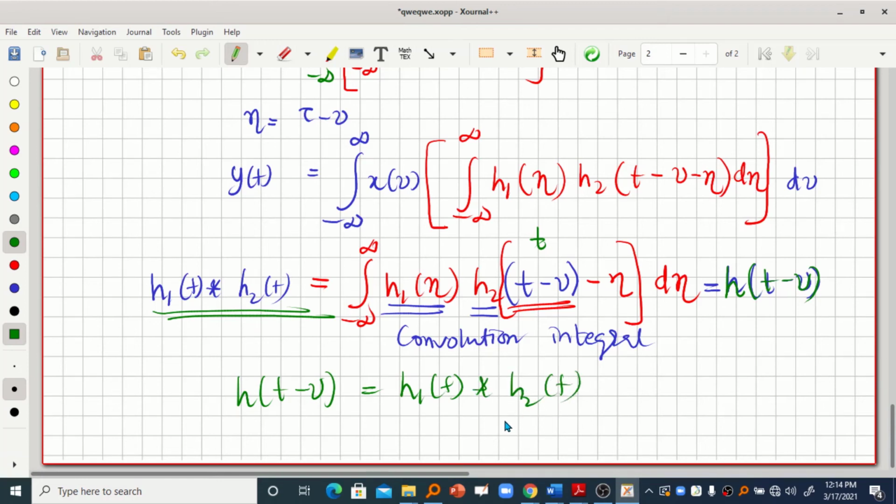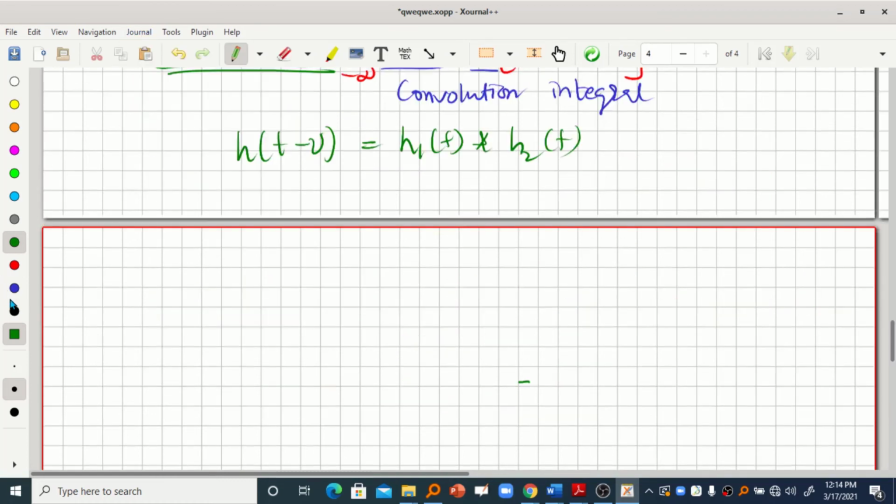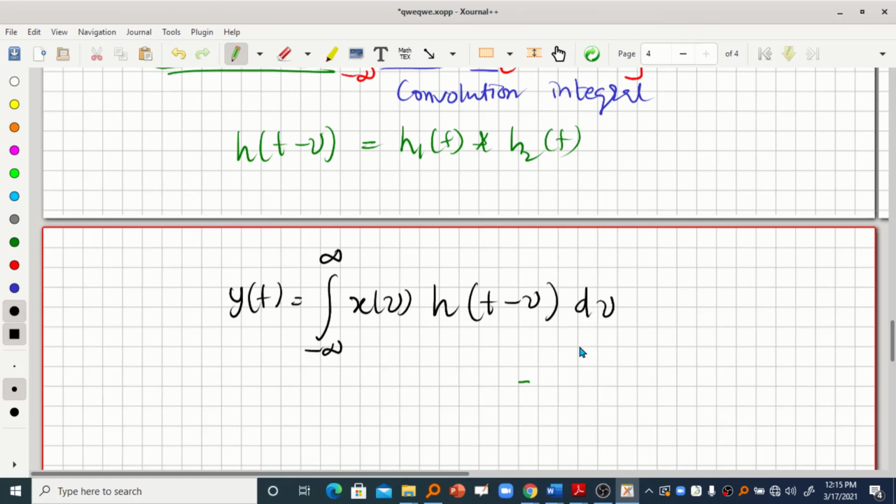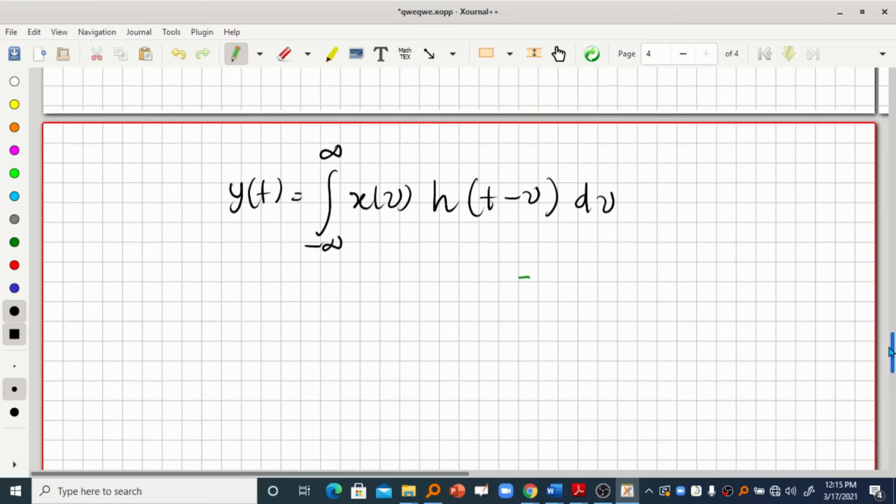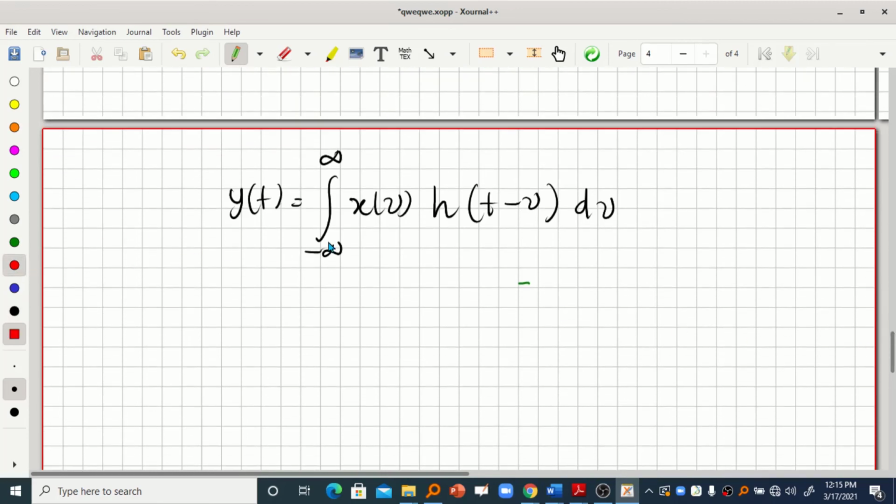If you define it like this and substitute in the above equation, we can get an equation in the form y of t is equal to integral minus infinity to plus infinity x of v into h of t minus v dv, right? Now if you carefully look, this is another convolution integral, with v as the dummy variable instead of tau, right?